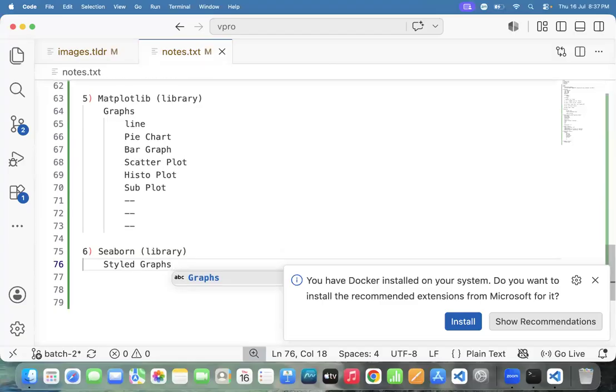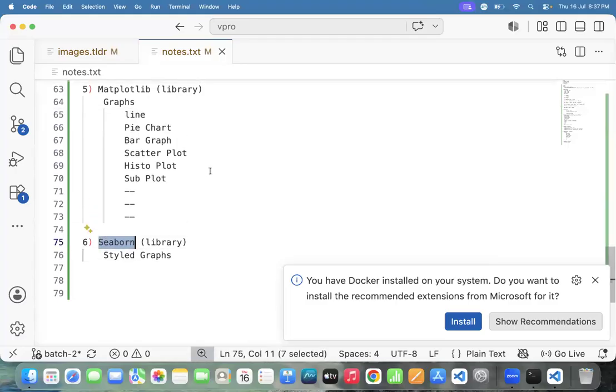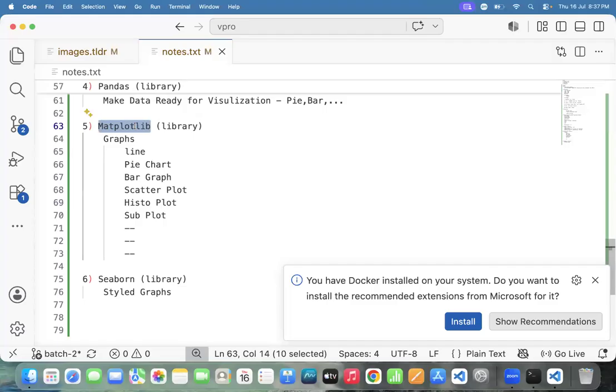Then we need to go for the Seaborn library. Seaborn library is built on top of matplotlib.